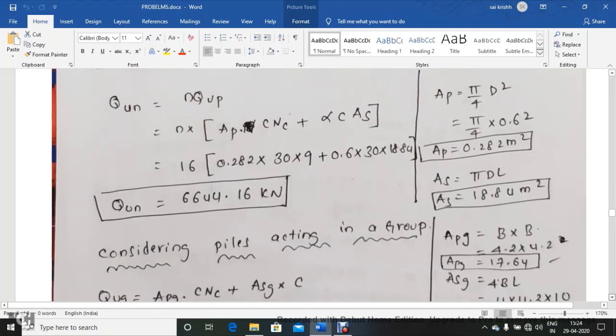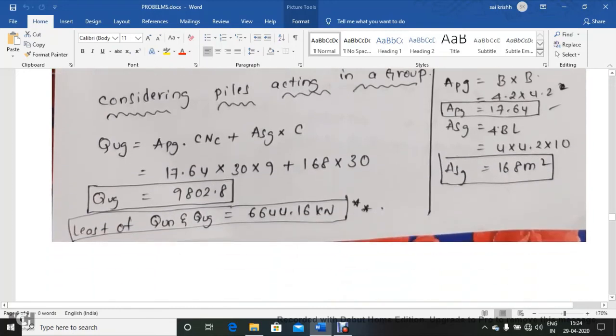But if these same piles are acting as a group, we get APG. This is the formula: QUG is equal to APG into C NC plus ASG into C. So APG value is the area of the pile group, 4.2 into 4.2, 17.64. Sorry, not kilonewton per meter square, meter square is the area.